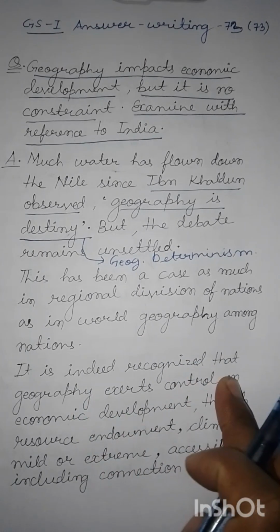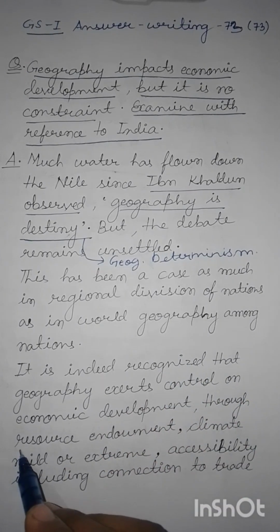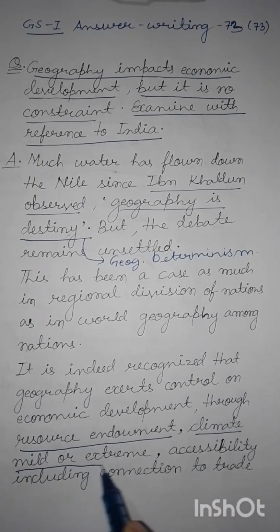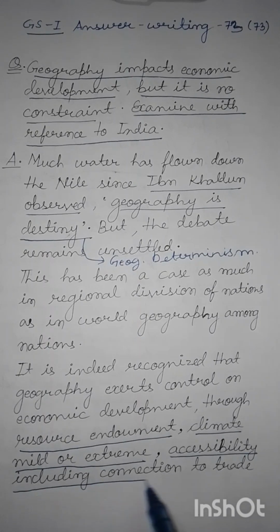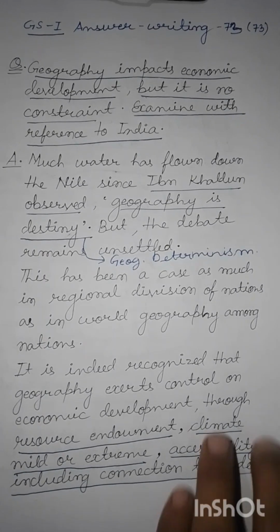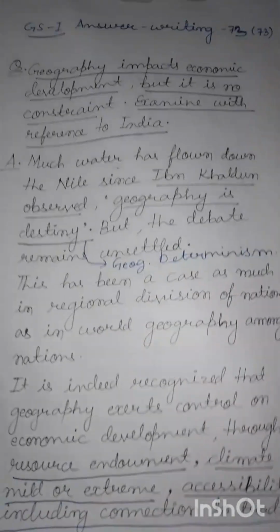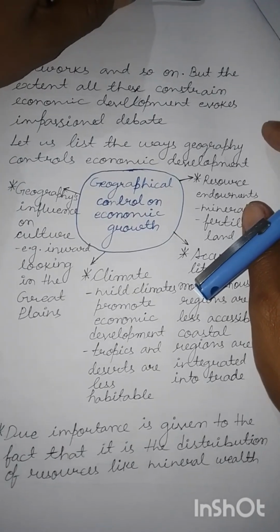It is indeed recognized that geography exerts control on economic development through resource endowment, climate, whether it is mild or extreme, accessibility, including connection to trade networks and so on. So these are some of the geographical factors which have substantial bearing on the level of economic development of a country. But the extent to which all these constrain economic development evokes impassioned debate.